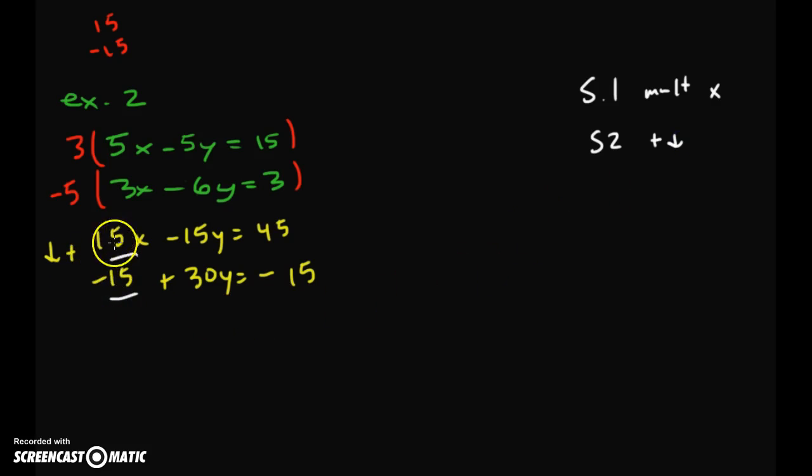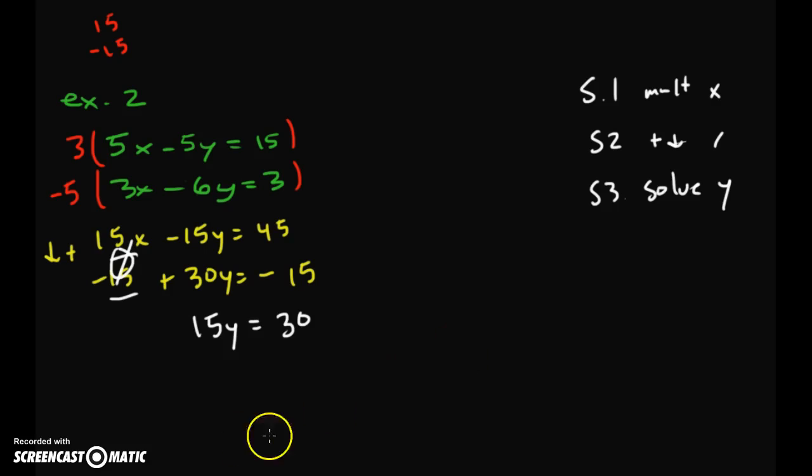Here we get 15 plus negative 15 is 0. Negative 15 times, or plus 30 is a positive 15, y. And we've got 45 plus negative 15 is a positive 30. So we've got 15y equals 30. So step 3 is to solve for y, because that's the variable that's left over. So we multiplied x, now we're solving for y.